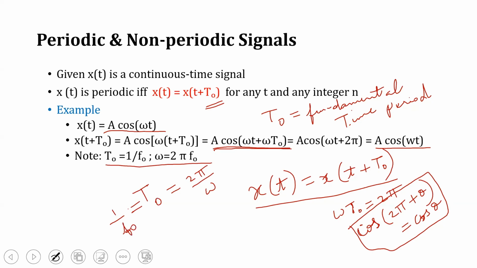Here, this omega is nothing but 2 pi F naught. Omega, you know, is the angular frequency, which is equivalent to 2 pi F naught. From that, we can find the equation for T naught. T naught is equivalent to 1 by F naught, or T naught is equivalent to 2 pi by omega.